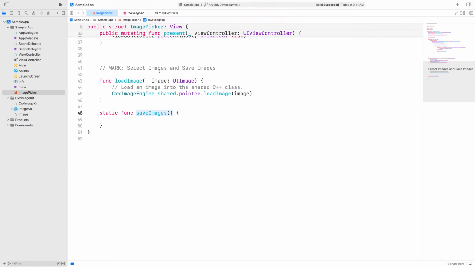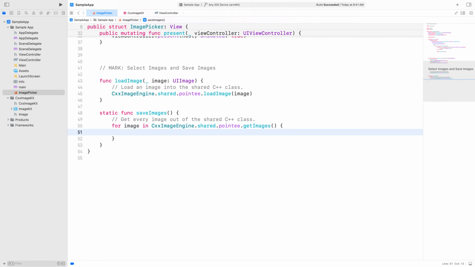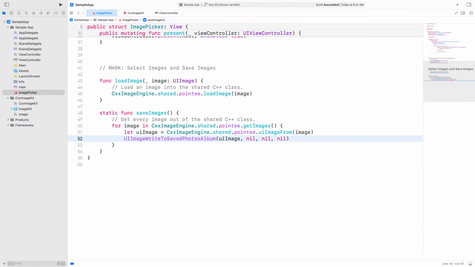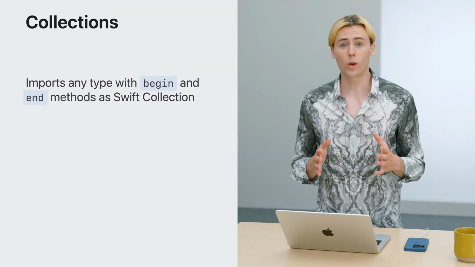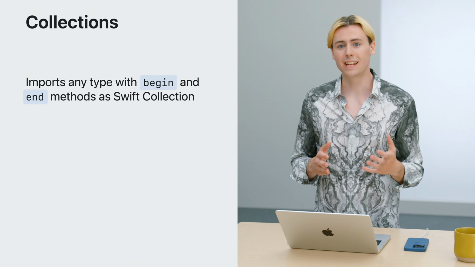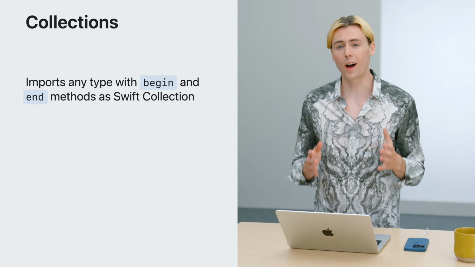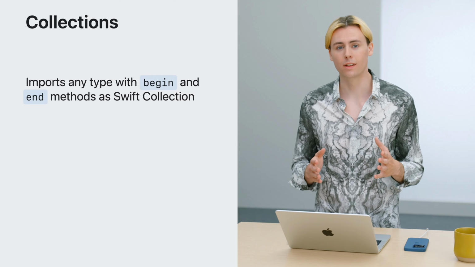Now that I have a vector of images, I can iterate over the vector in a for loop to get each image. Convert the image back to a UI image, and save the image to my photo library. This for loop works because vector has begin and end methods, so Swift will automatically import it as a collection.